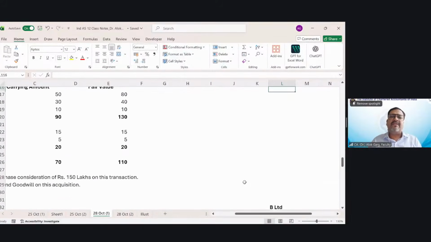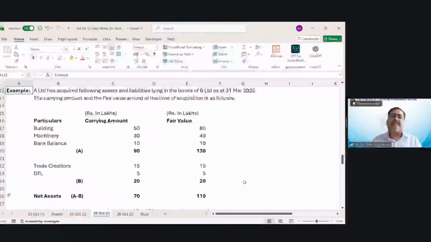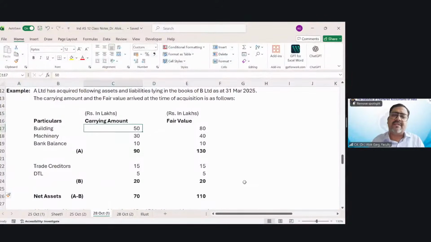And friends, tell me one thing. When this company was acquired by A Limited, in the books of B Limited, these were the carrying values. And in the carrying value of the assets and liabilities, there was an item sitting, DTL. Deferred tax liability of 5 lakh was sitting here. What is the meaning of this 5 lakh deferred tax liability?